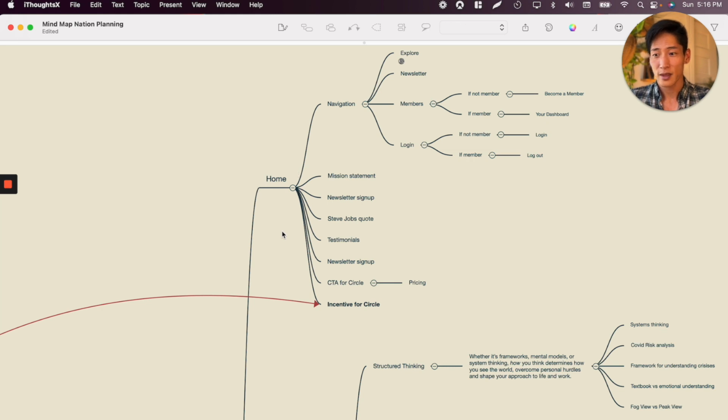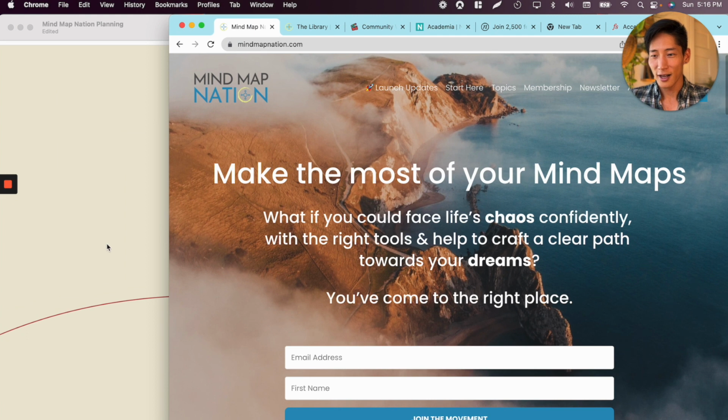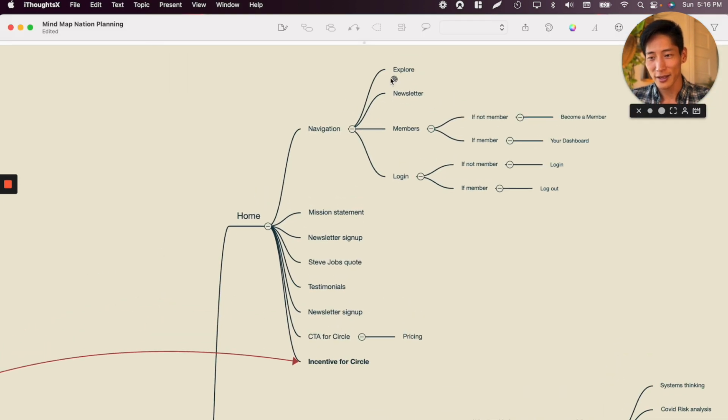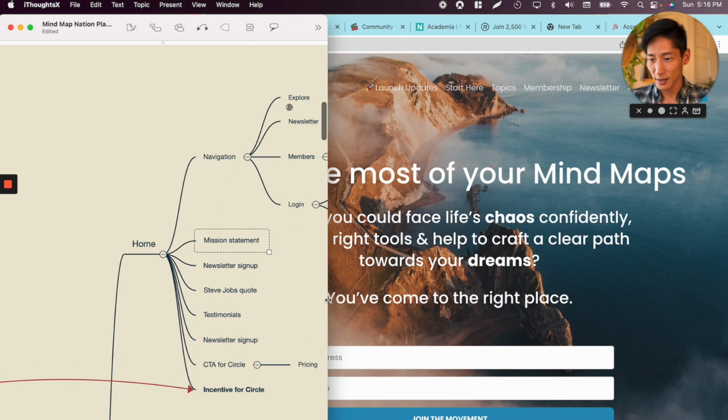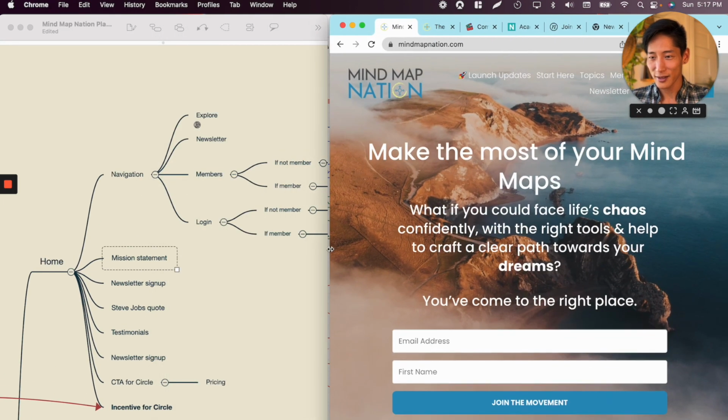So home, for example, if we go into MyMapNation's home, yep, here's the home page. We have launch update. We have start here, topics, membership. That's the navigation. Back then it was explore, newsletter, members, login. I even have the flow. It's like, what happens if people log in and stuff. Obviously that has changed now. Next is mission statement. Let's see. I'll just do it side by side. I think it'll be really cool to see it right there.